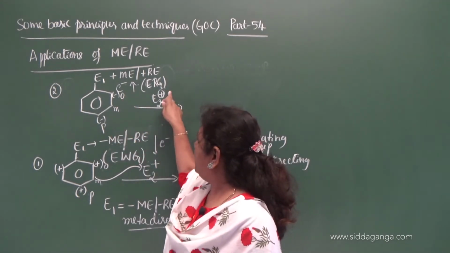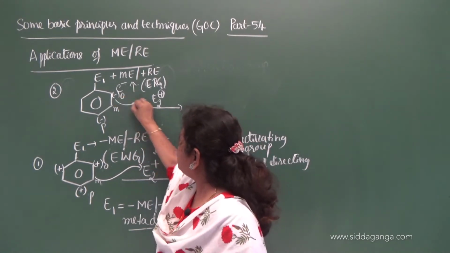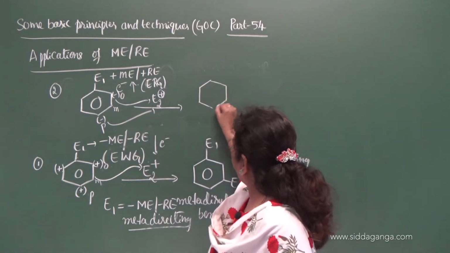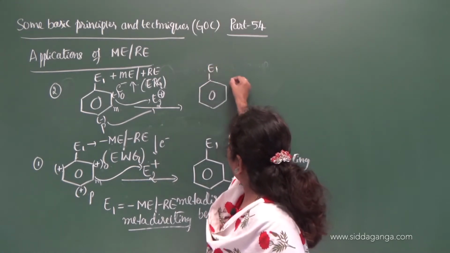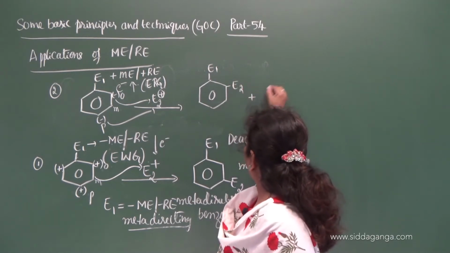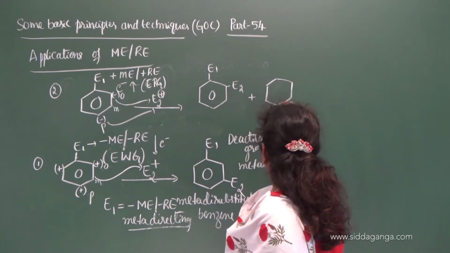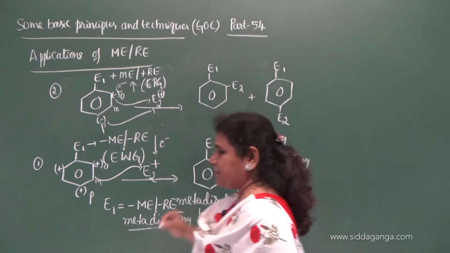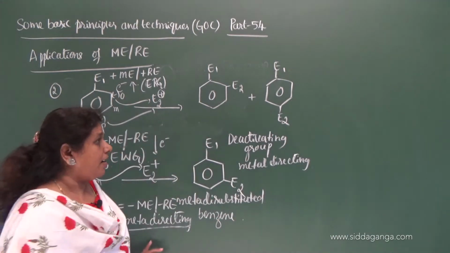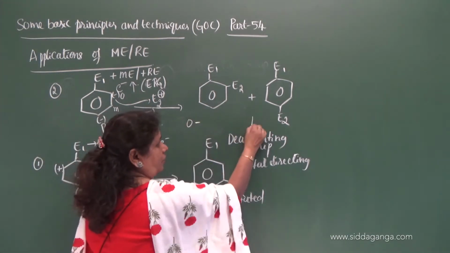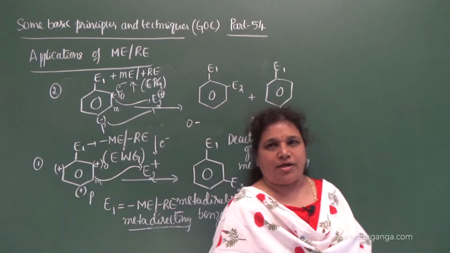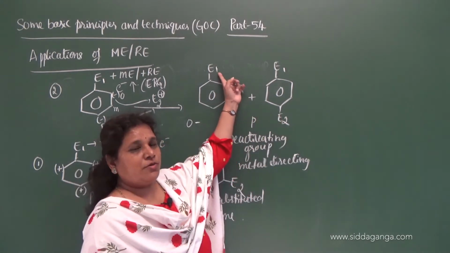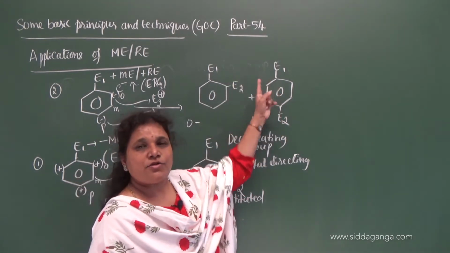Therefore, the second incoming electrophile attacks at ortho and para positions, and you will get a mixture of ortho disubstituted product and para disubstituted product. Ortho and para disubstituted products.